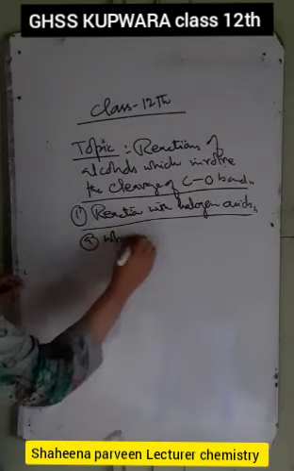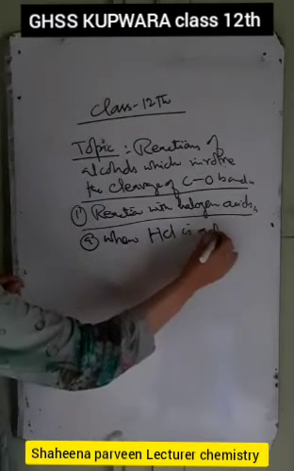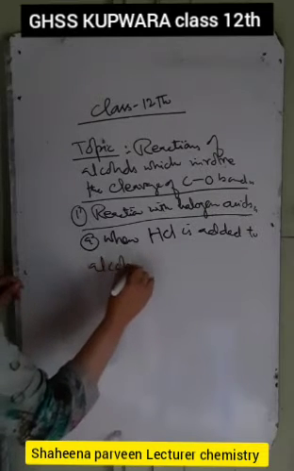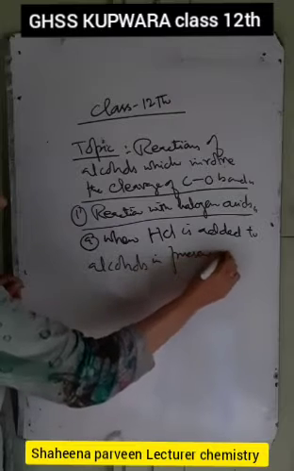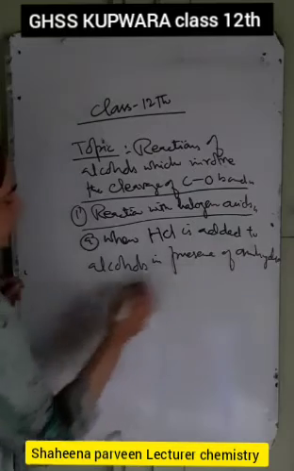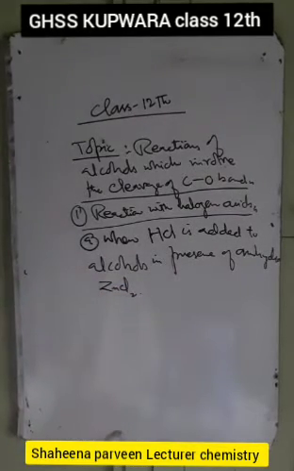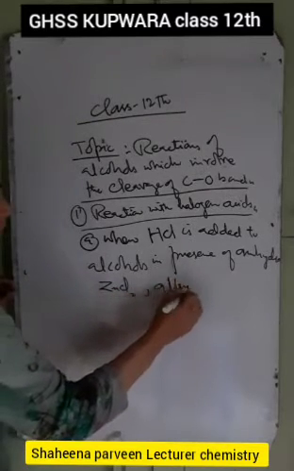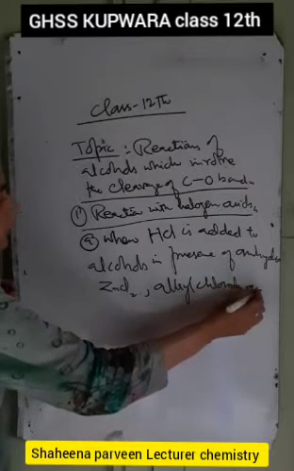When HCl, hydrochloric acid, is added to alcohols in presence of anhydrous zinc chloride, which we use as a catalyst, then alkyl chlorides are formed.